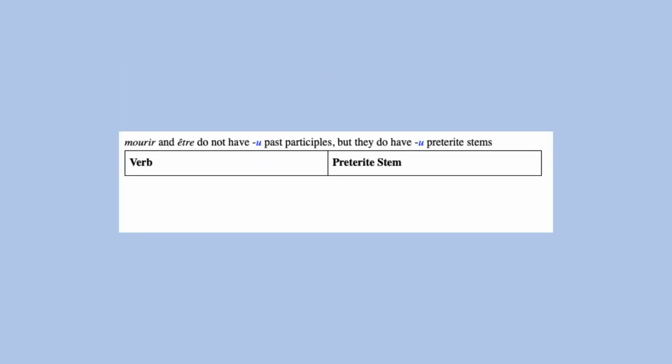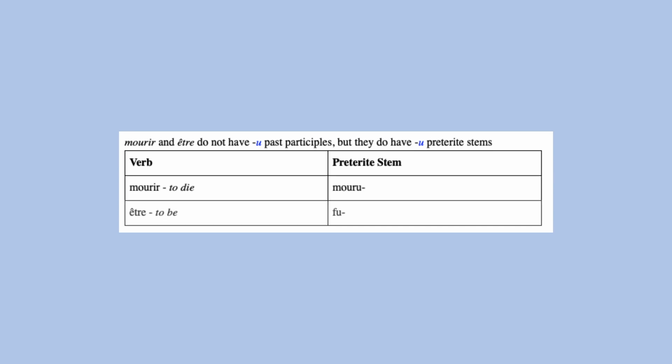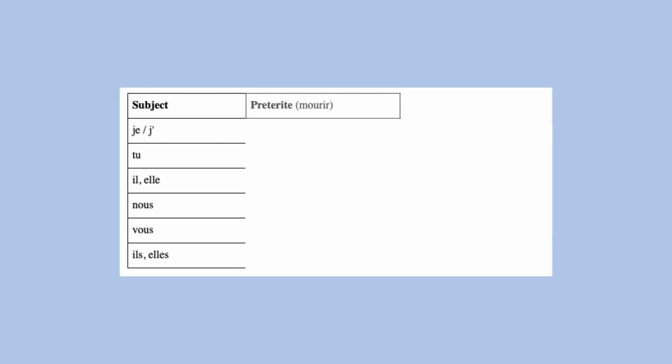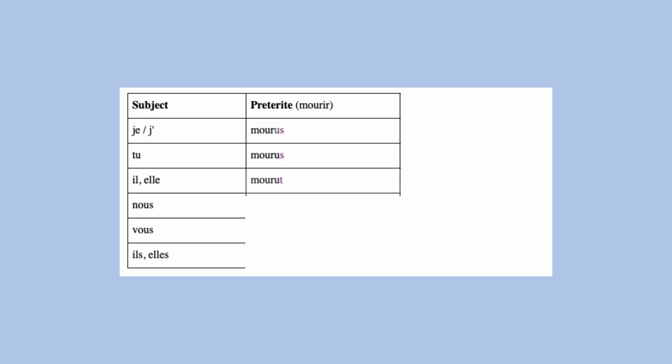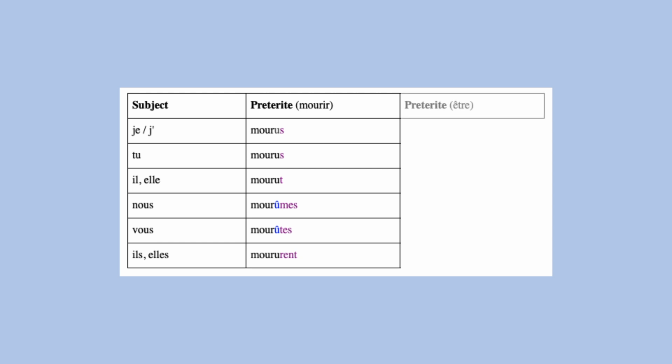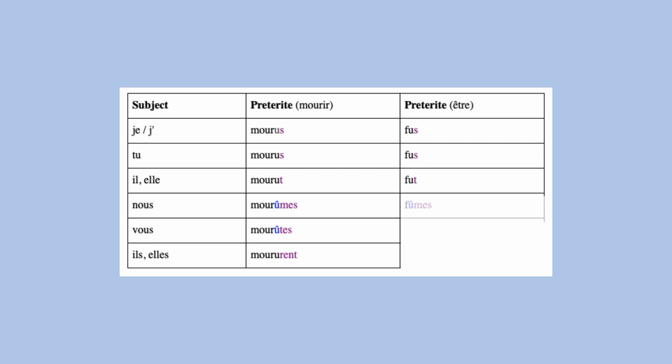Mourir and être do not have U past participles, but they do have U preterite stems, mour and fu. The preterite conjugations for mourir: mourus, mourus, mourut, mourûmes, mourûtes, moururent. The preterite conjugations for être: fus, fus, fut, fûmes, fûtes, furent.